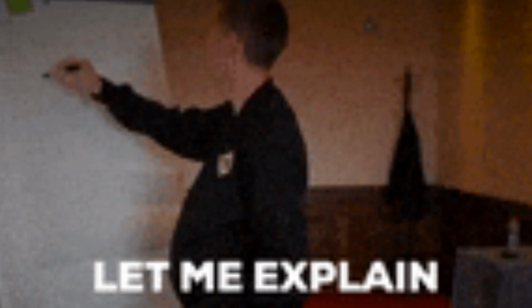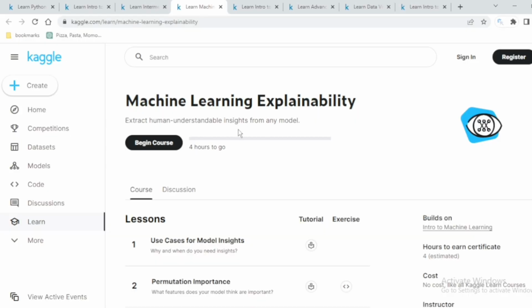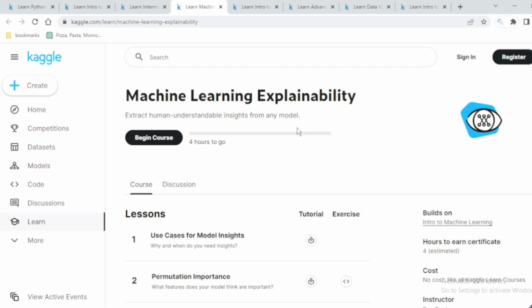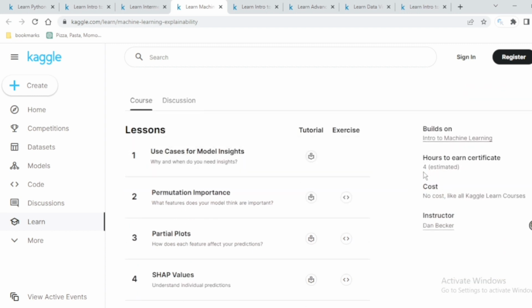Next one is Machine Learning Explainability. This is to extract human-understandable insights from any model. So if you want to understand a model in layman's language, or you can use your previous knowledge from the previous 3 courses, then this certification is an estimated 4 hours, and you don't need to sit for exactly 4 hours.